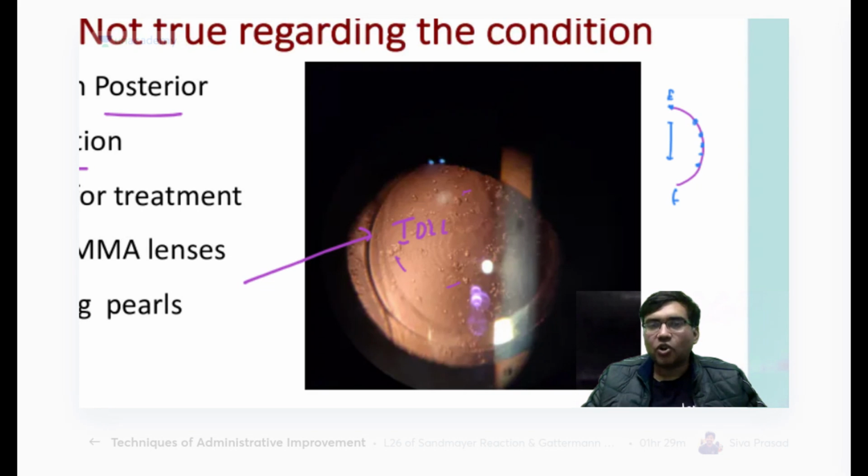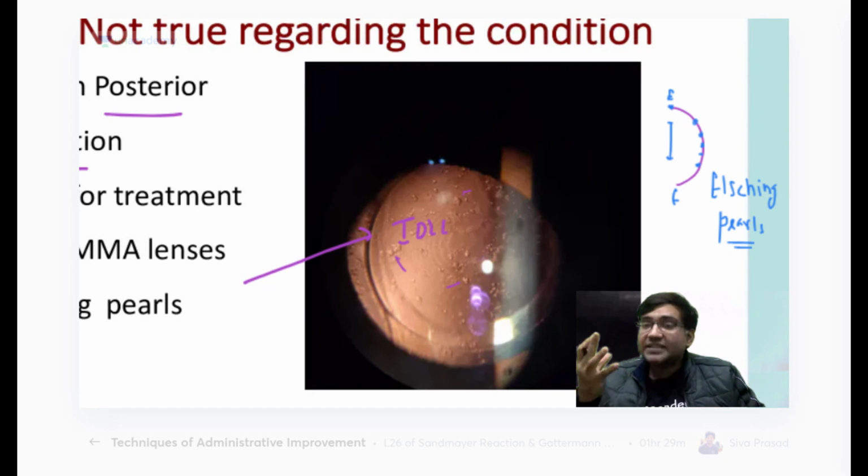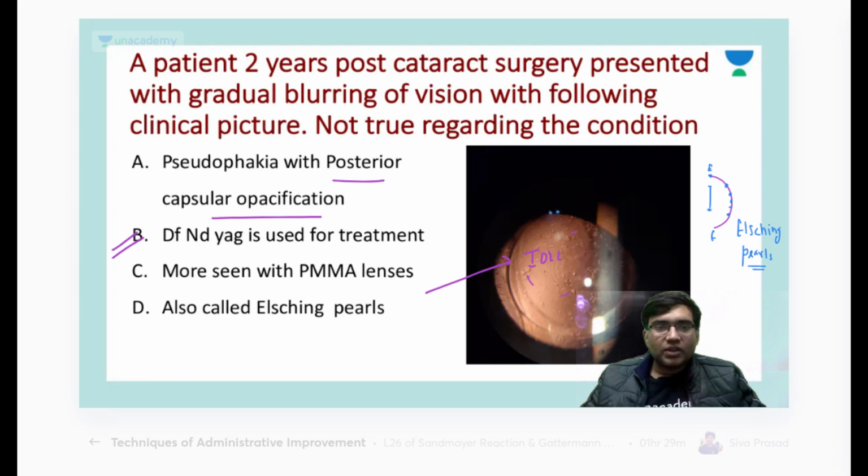What are these called? These are called Elschnig pearls. If you get a capsular ring, then we call it Soemmering ring. Okay, so option D is also correct here.